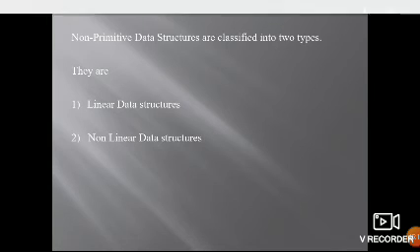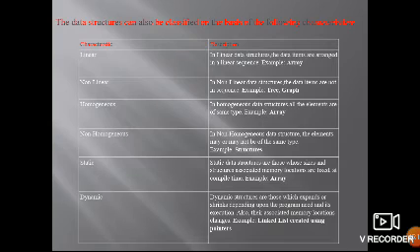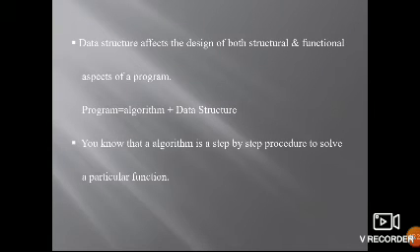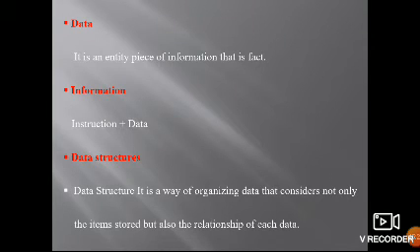Today we discussed data structures and their classifications. We have a number of definitions. What is data, what is information, and what is a data structure? Data is a piece of information. Information is nothing but instruction plus data. A data structure is the way data is organized, not only the items but also the relationship of each data.